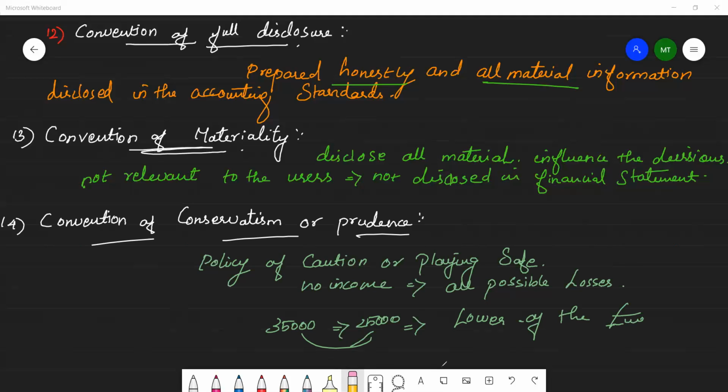Okay, that's all. So under the realization concept, any increase in value is not accounted for unless it has materialized. The conservatism convention puts further restrictions: any unrealized gain is not to be anticipated, but provision can be made against all possible losses. So these are the concepts of accounting. Okay. There are 14 marks. So next class we will see the accounting standards. Okay. Thank you, students. Thank you so much.